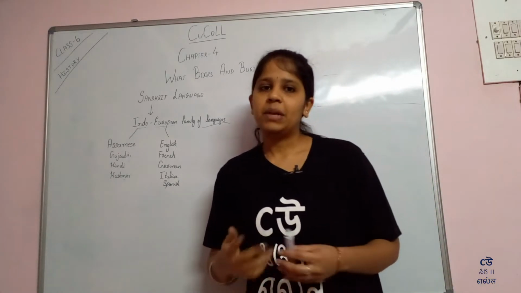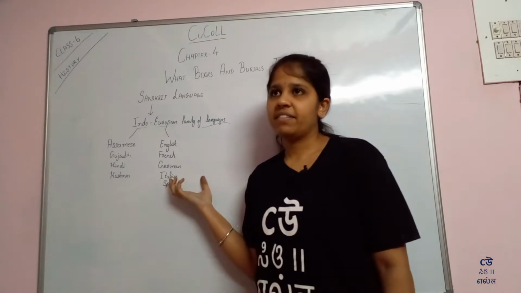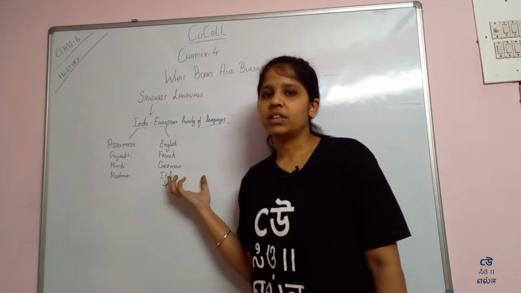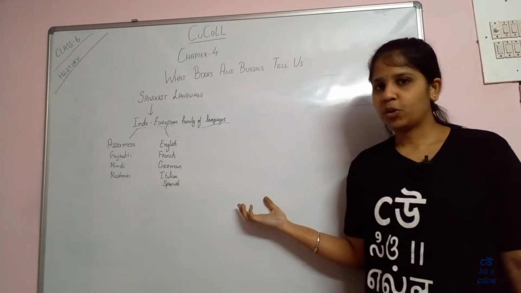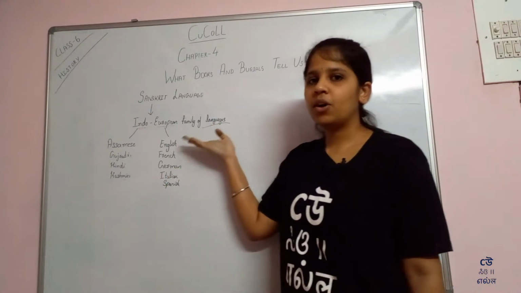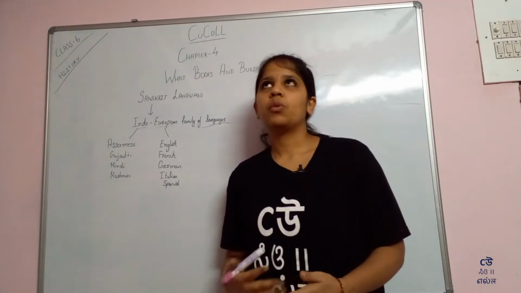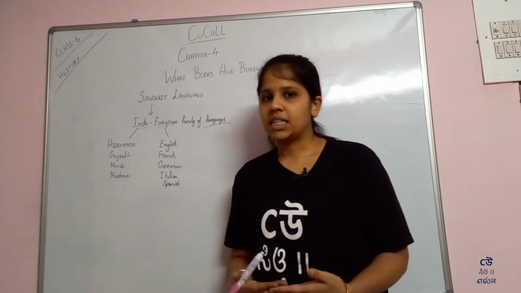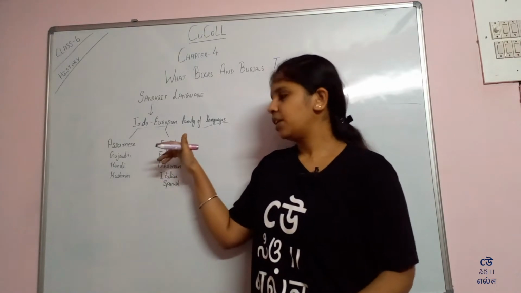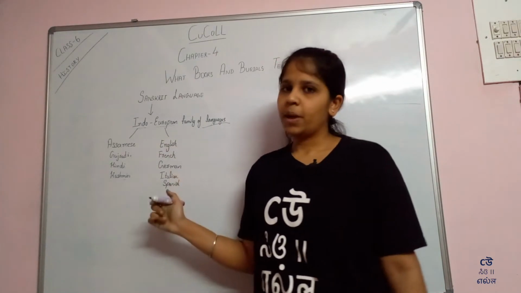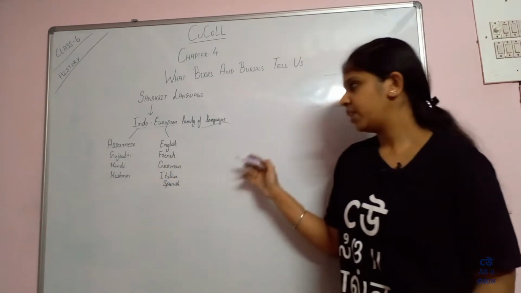They are called a family of languages because they have original words that are similar. For example, in Sanskrit we say matra, in English we say mother, and in Hindi we say ma.